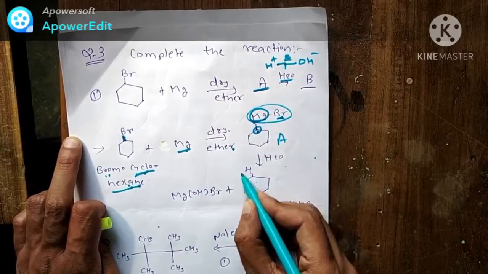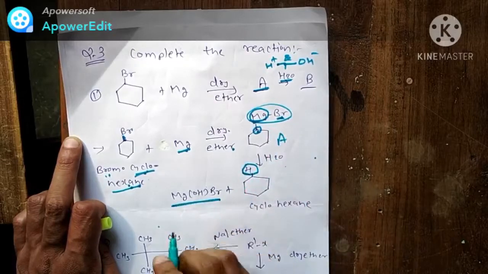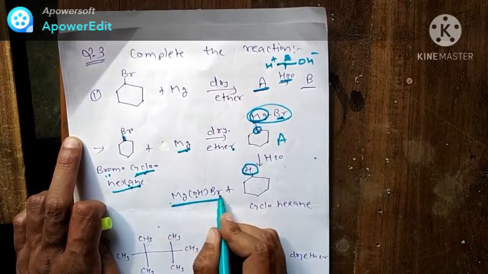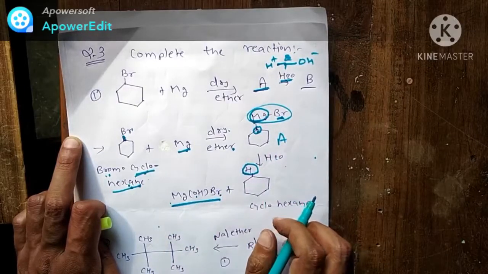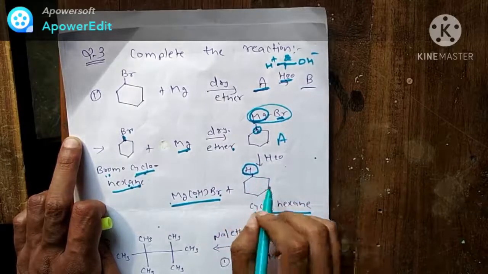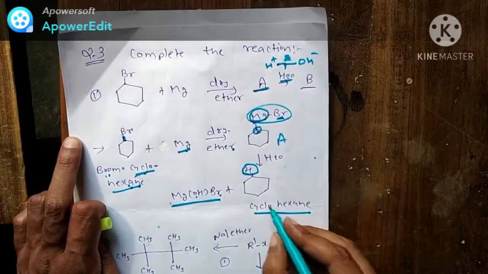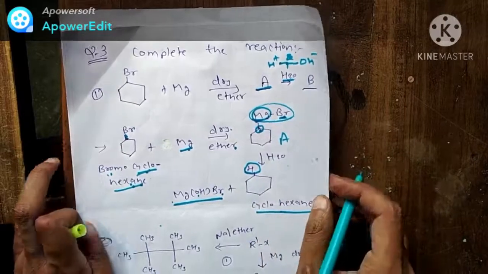So you can see H is there, and OH minus will go with MgBr. So MgOH-Br is our byproduct. This is cyclohexane, because no other group is there.